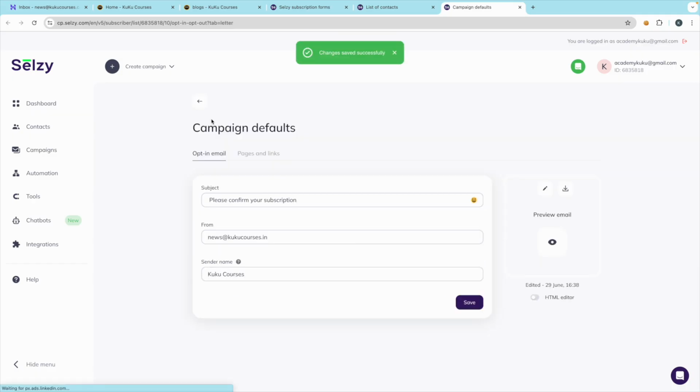That's it. Go to opt-in. You can also preview the email.